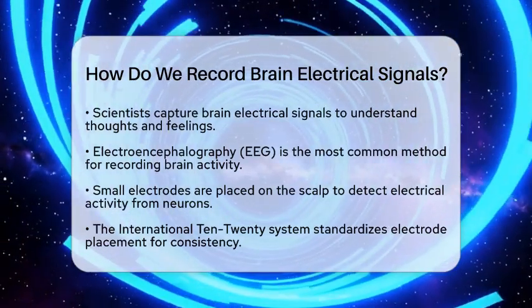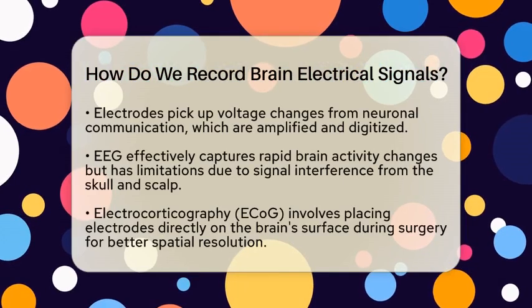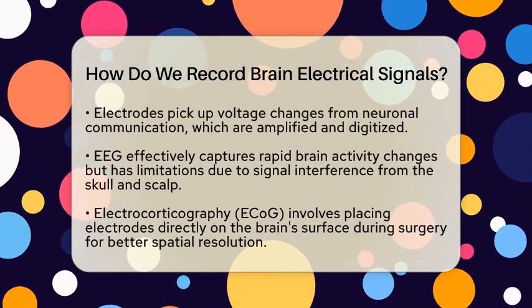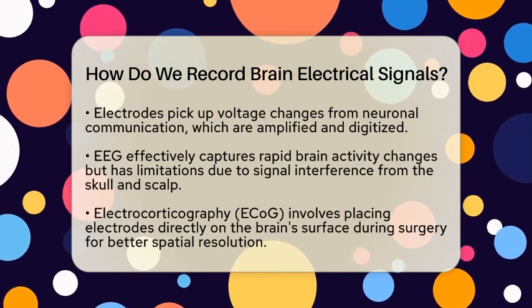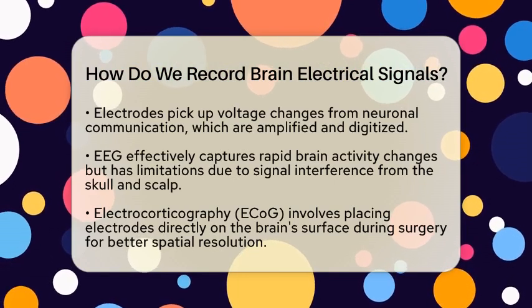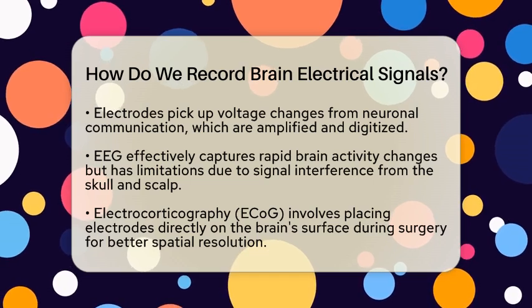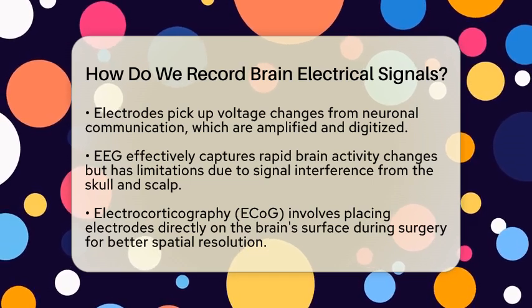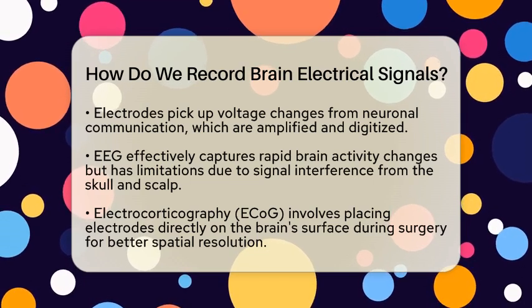Once the electrodes are in place, they pick up tiny voltage changes caused by neuronal activity. These signals are then amplified and converted into digital data for analysis. While electroencephalography is great for capturing rapid changes in brain activity, it does have limitations. The signals must travel through the skull and scalp, which can reduce the clarity of the data.